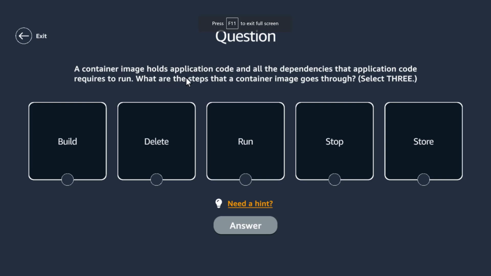A container image holds application code and all the dependencies that application code requires to run. What are the steps that a container image goes through? Build is one, I know. Container image you can delete, I guess.